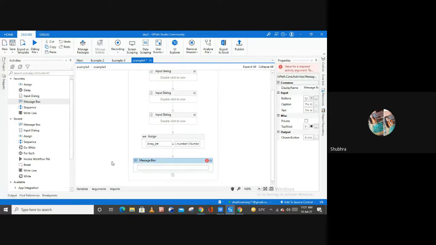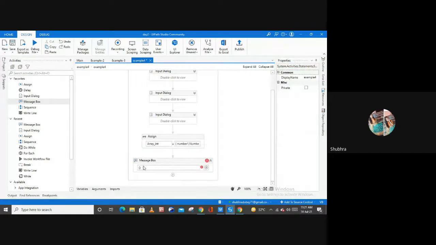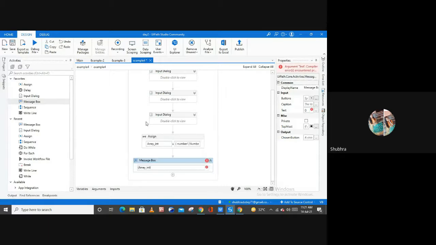So how can I write the expression for this? Simply call your array. To call my array, what I'm going to do is close bracket, and this is your array type variable. Let's suppose I want to call this variable number 1. So for this I'm going to write 0 here, right?